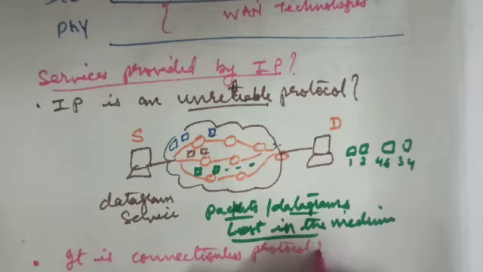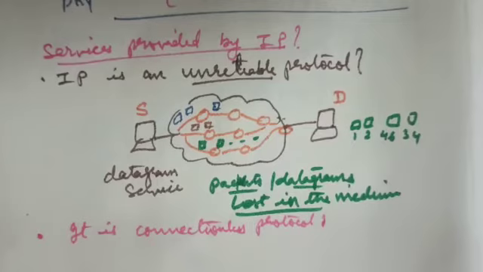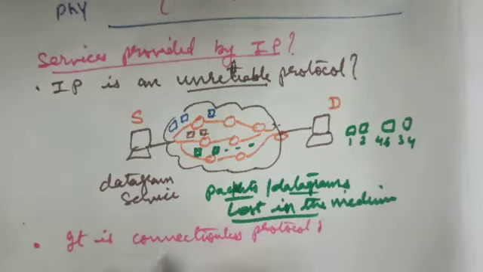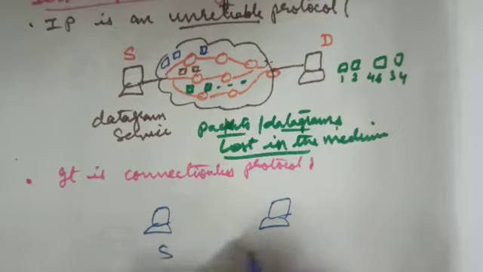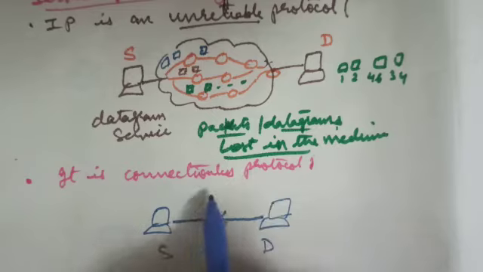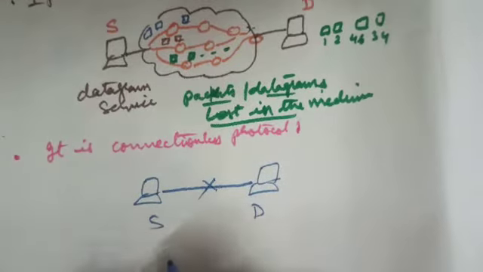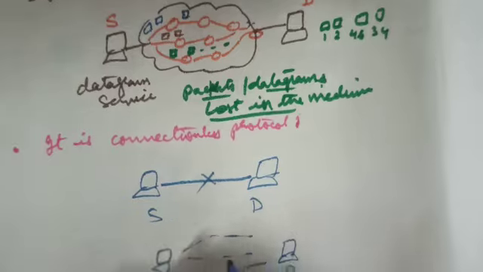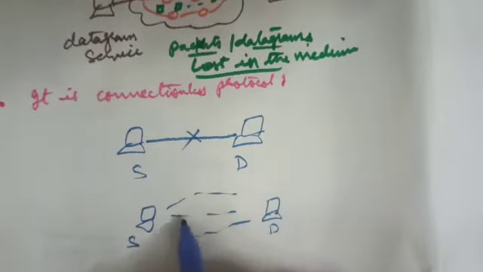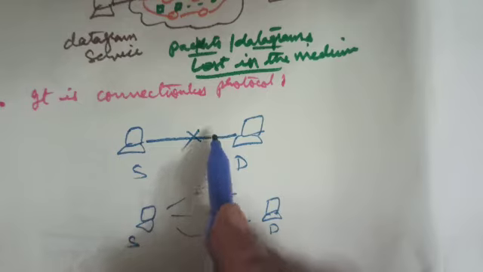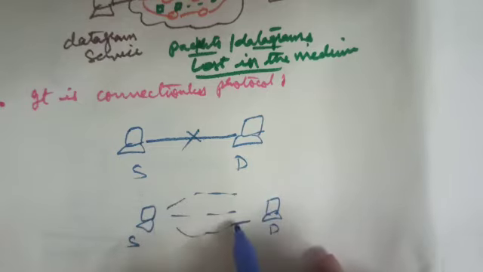Now, what is meant by connectionless protocol? This internet protocol does not require any prior connection setup between the source and the destination. A prior connection need not be established between the source and destination in case of connectionless protocol. Between the source and destination, the packets may follow any path at random. So, a prior connection setup is not required in connectionless communication. So, IP is a connectionless protocol.